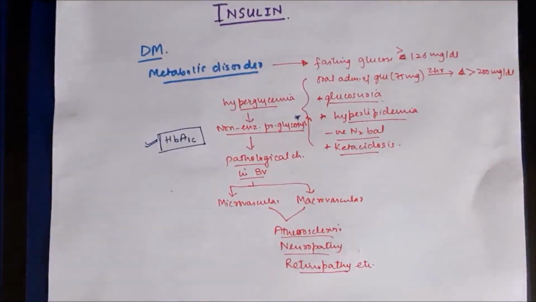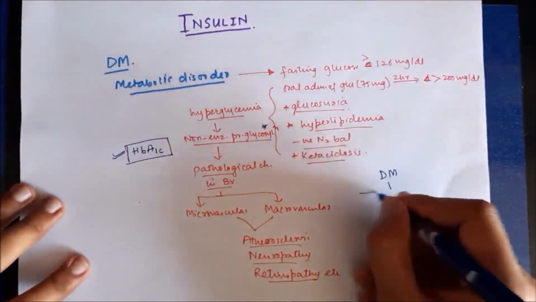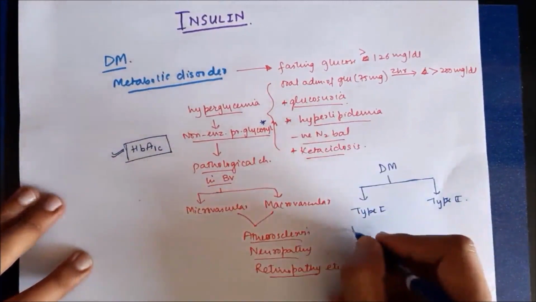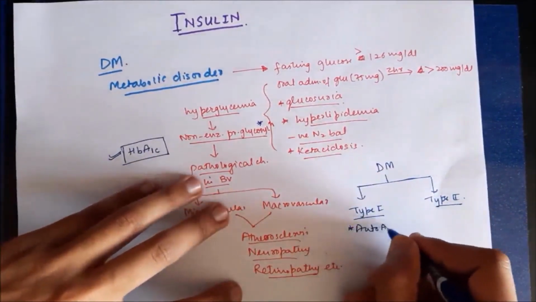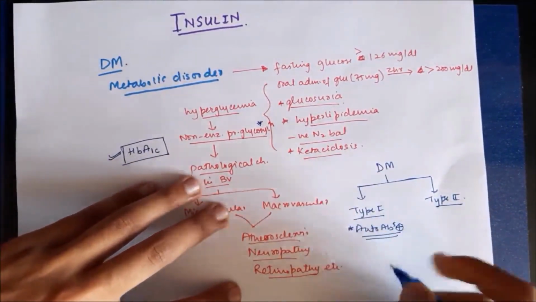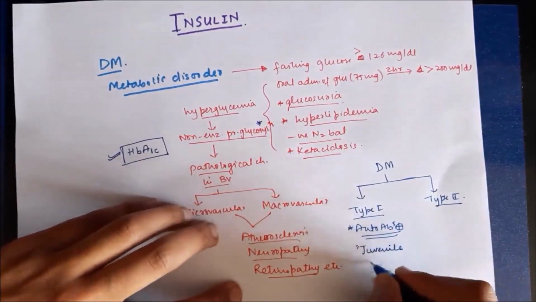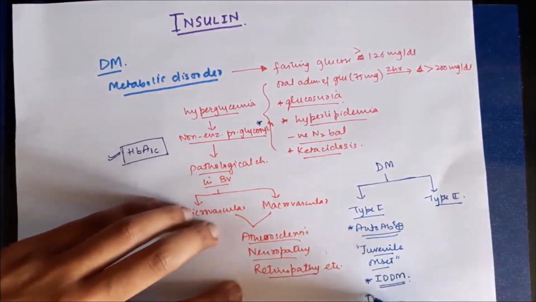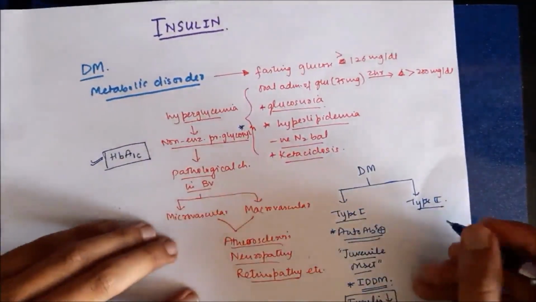Diabetes mellitus can be of two main types. These are type 1 diabetes mellitus and type 2 diabetes mellitus. In type 1 diabetes mellitus, there is destruction of beta cells by mainly autoantibodies. It can be a component of autoimmune disease, and therefore it has a juvenile onset or early onset, and it is insulin dependent diabetes mellitus.